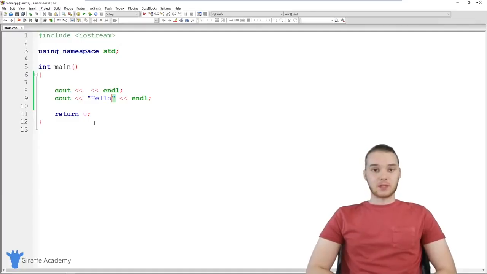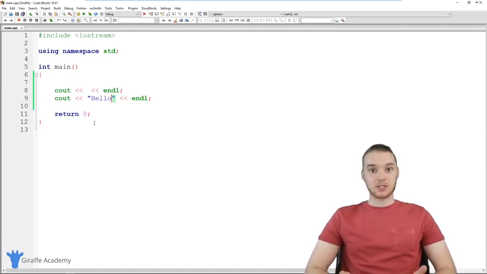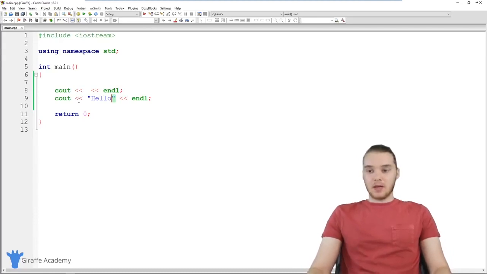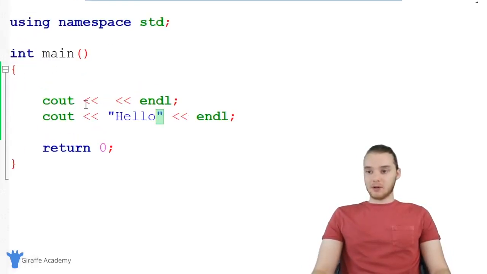In this tutorial, I'm going to talk to you guys about the ins and outs of working with strings in C++. Now, in the C++ programming language, one of the most common types of data that you're going to be working with is strings. And strings are basically just plain text. So any type of plain text that we want to represent or work with in our program is going to be considered a string.